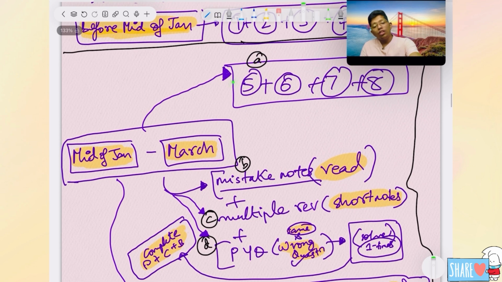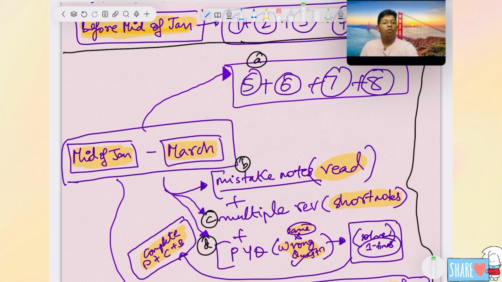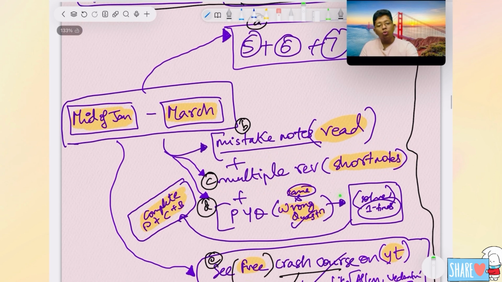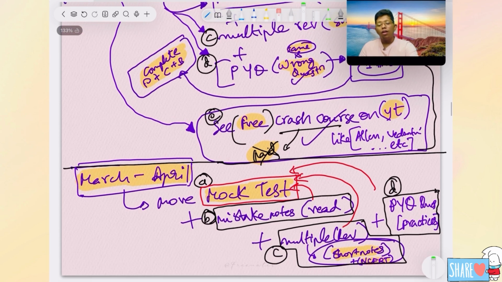So first thing first, you should complete this 5, 6, 7. Read the mistake notes whenever you get time before the test. Do multiple revisions and make short notes. PYQs, wrong questions and bookmarked questions, you should repeatedly solve once for every subject. If you have free time, this extra thing is not a must, but if you want, you can definitely use it.